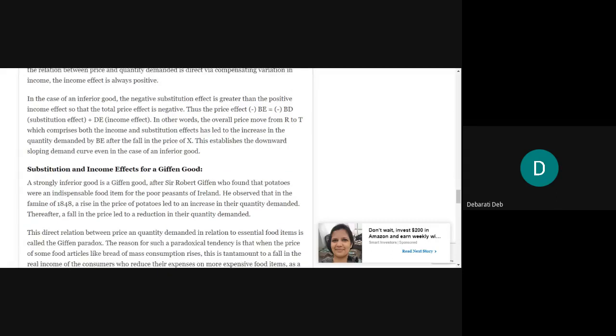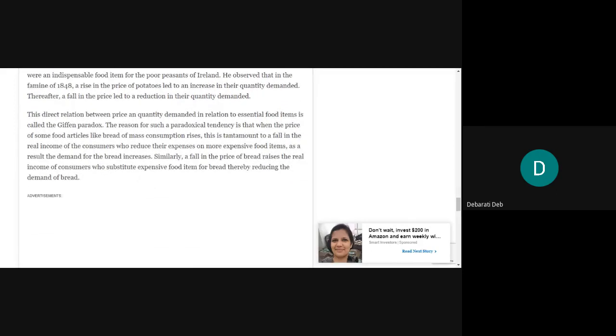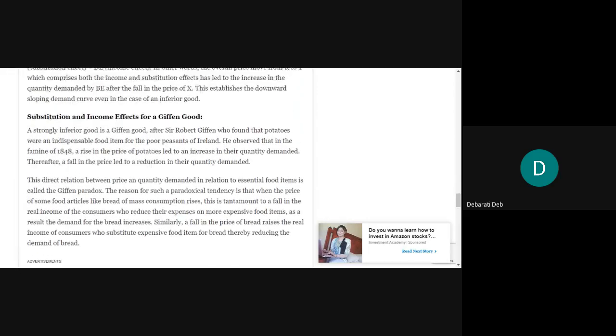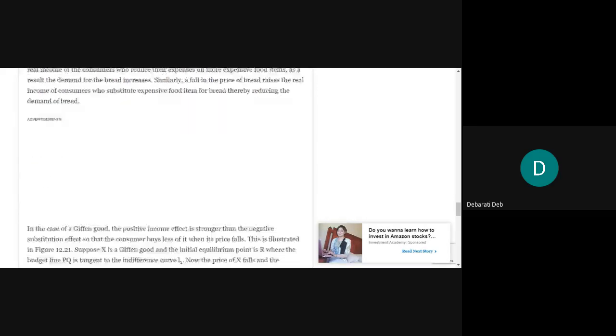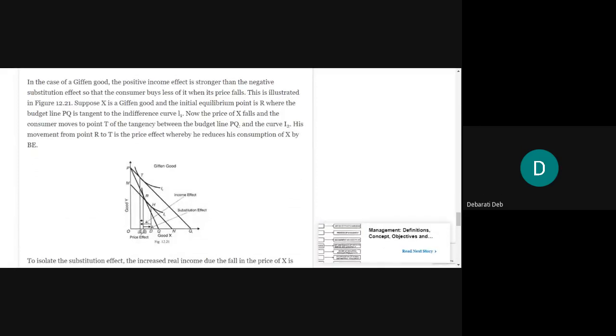Okay, since we were discussing the substitution, income and price effect for a given good, we will continue with the discussion today and finish this off today itself. What we were discussing yesterday regarding the given good is that, with the increase in price, there will be an increase in the demand, and if the price falls, the demand will also fall. So this was the scenario in the case of given goods.